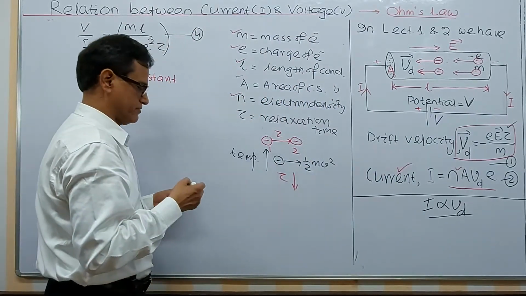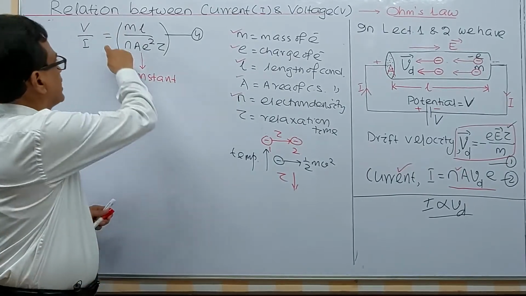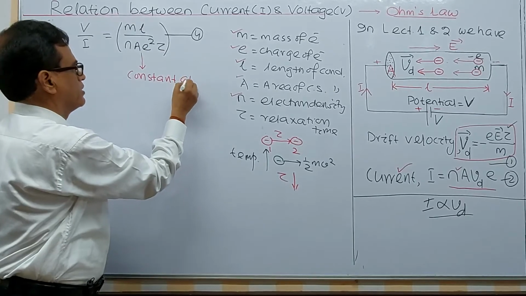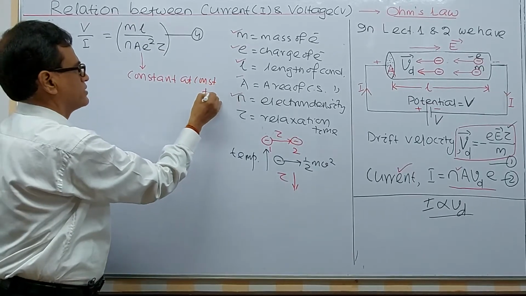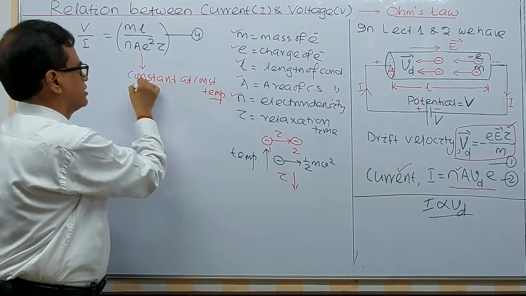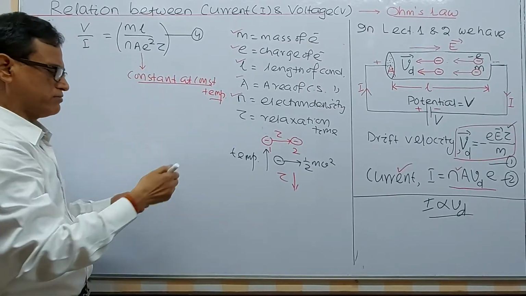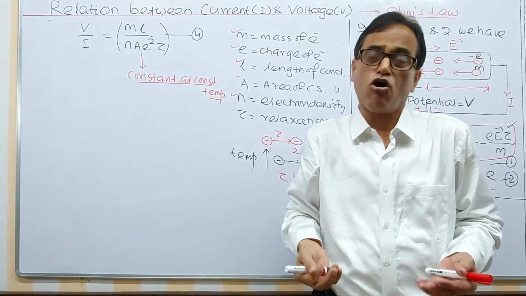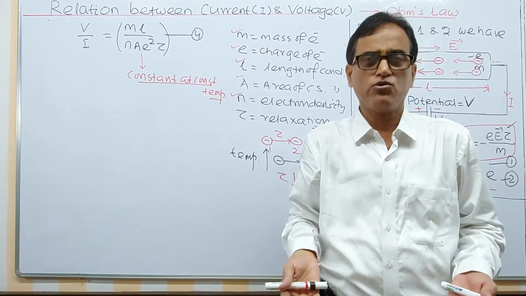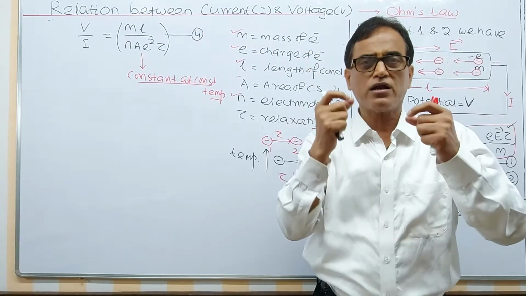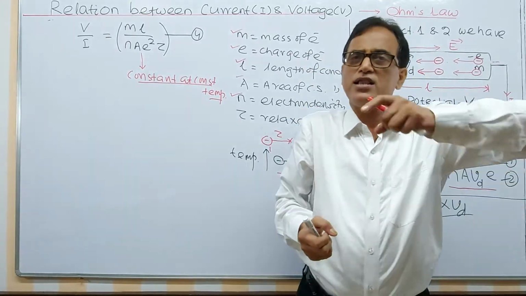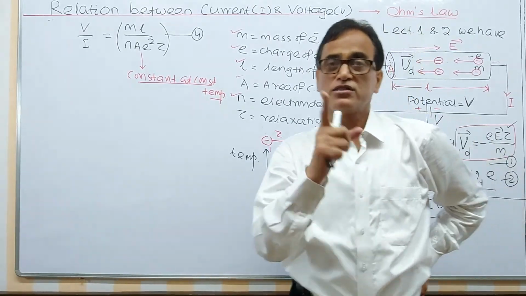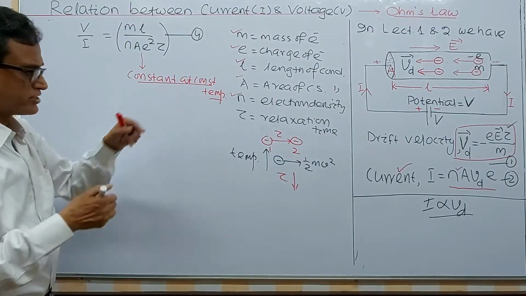Relaxation time decreases. Then this parameter, this factor, remember, is constant at constant temperature. I think your idea should be clear about this one. This factor remains constant at constant temperature. All know Ohm's law. You can memorize or learn the definition of Ohm's law. You can tell definitions in the practical whenever you are asked oral questions. But this factor is constant, remember, at constant temperature.